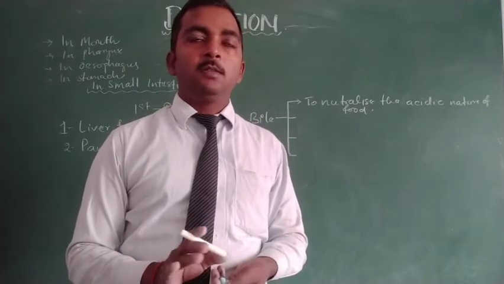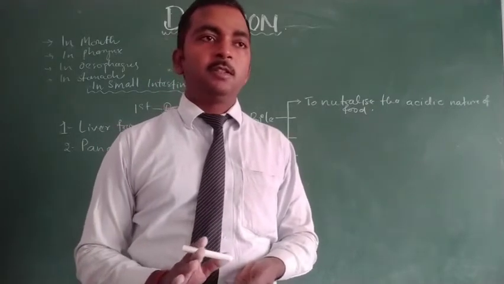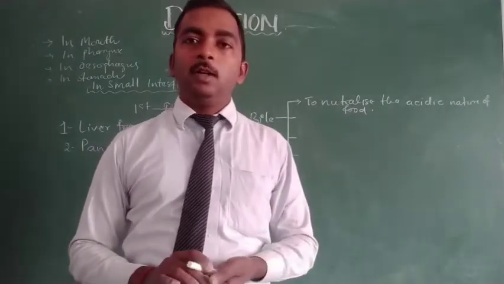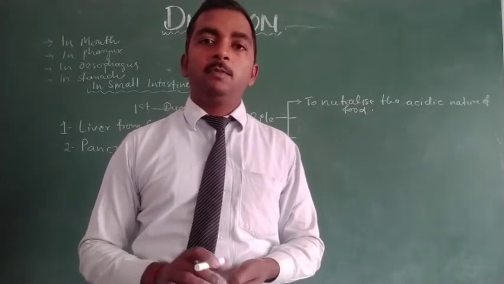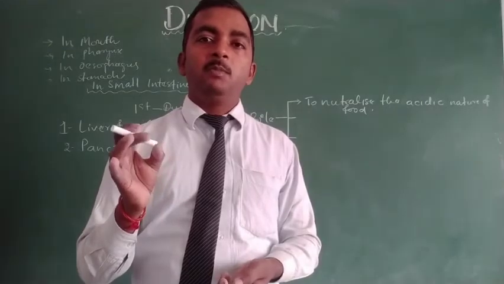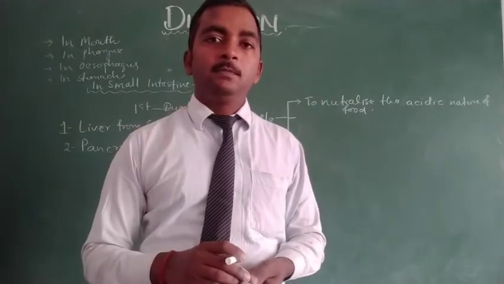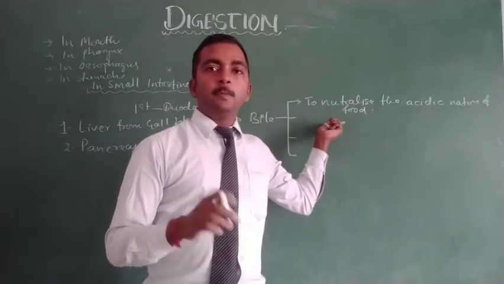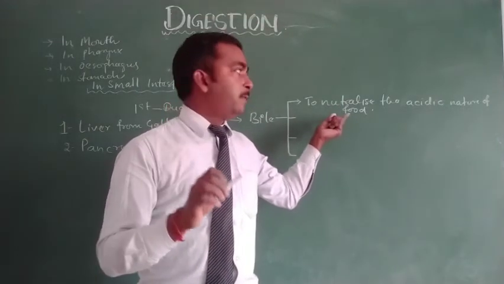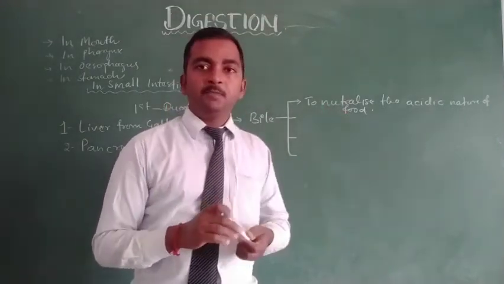In the stomach, we have discussed that there is a gastric gland, and the gastric gland secretes gastric juice, and gastric juice consists of mucus, HCl and pepsin. So that HCl from the gastric juice makes the medium of food acidic.